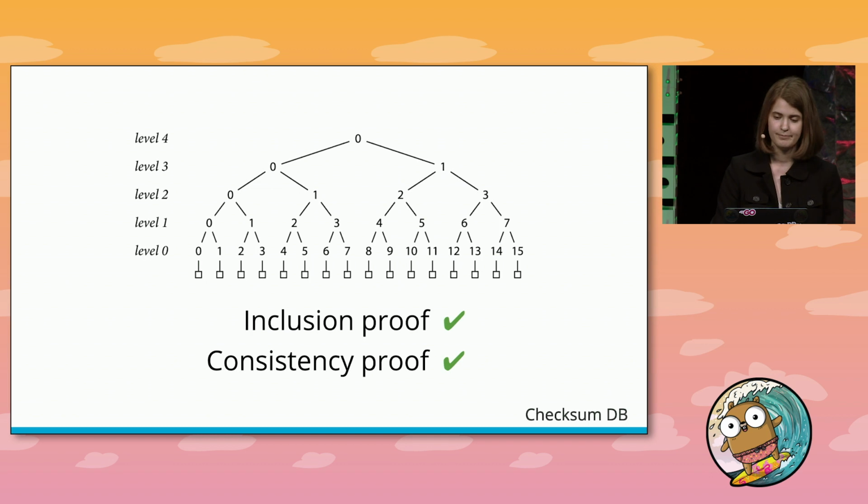We know the community will run a few external auditors too. We hope that they will, since those auditors are crucial for this system to work. They should work together to watch and gossip about the state of this tree as it grows to alert on any kind of suspicious behavior.